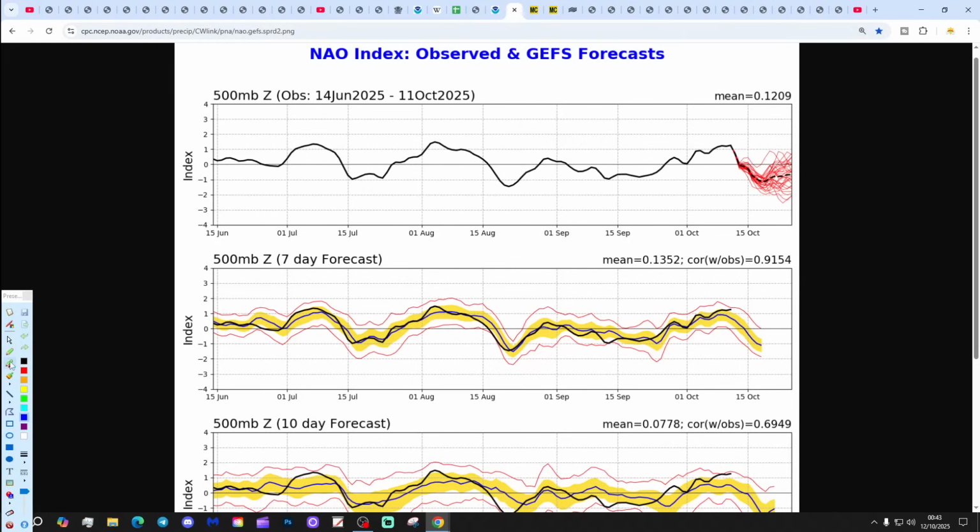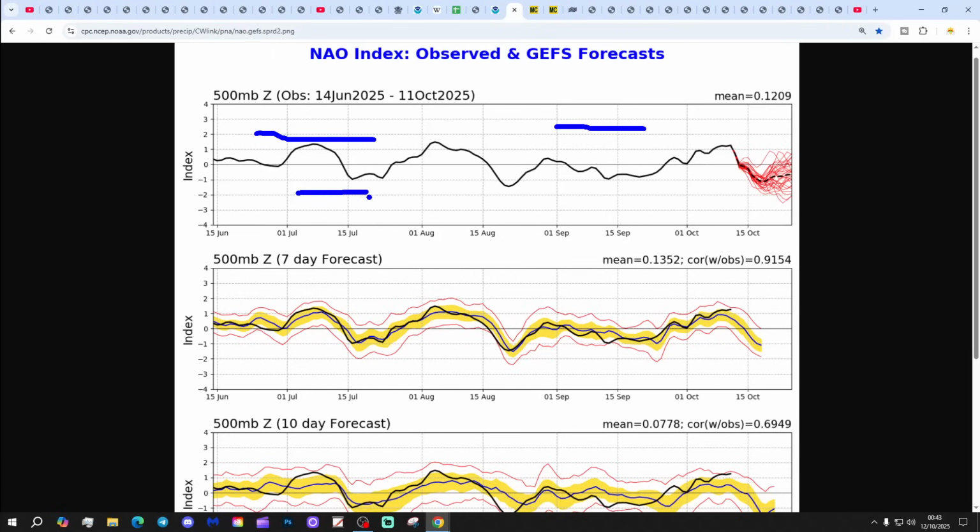NAO, same idea, again reflecting the atmospheric state. The black line shows where we've been with the North Atlantic Oscillation. Red lines at the end show where the GFS ensembles are forecasting the NAO to go. So when we've got a positive NAO, of course, we've got low pressure around Iceland and high pressure around the Azores. We strengthen the zone of westerlies, the default setup for Western and Northern Europe in the winter. And when the NAO is negative, then we've got lower pressure around the Azores and higher pressure around Iceland, and that is rather unusual in the winter.